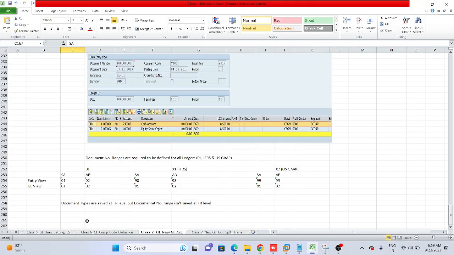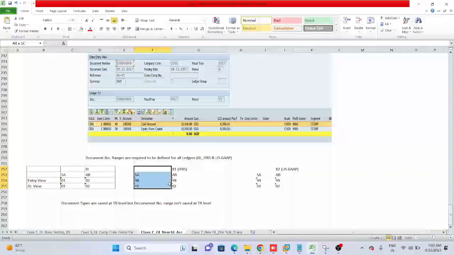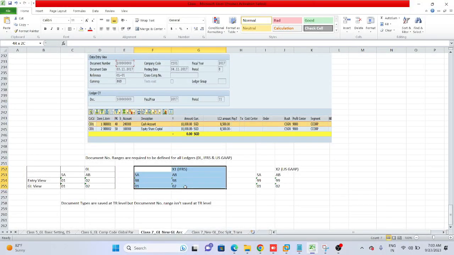Now, one thing you need to understand. This is 0L, this is for IFRS, and this is for US GAAP.